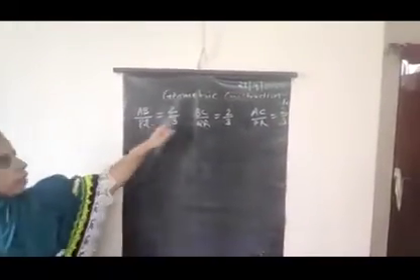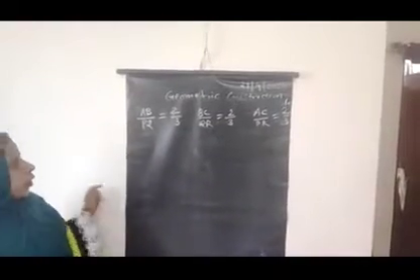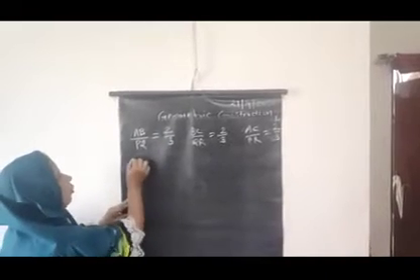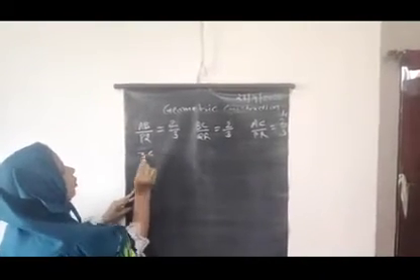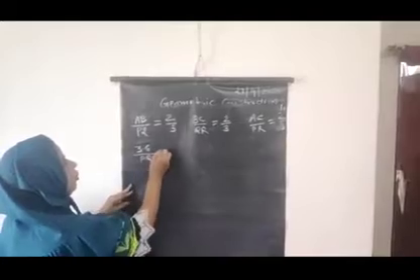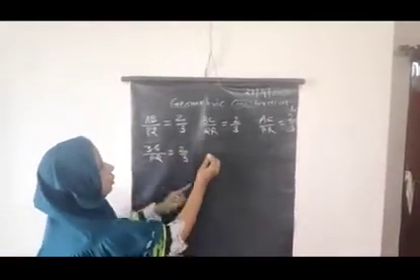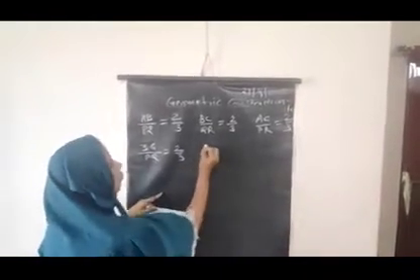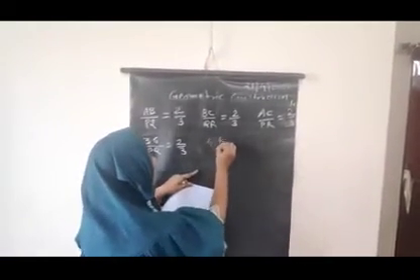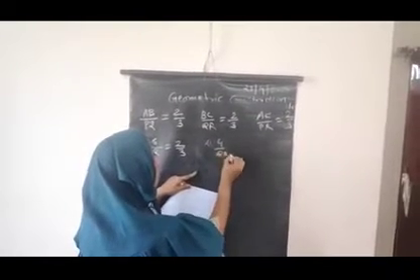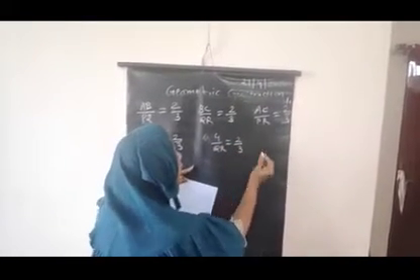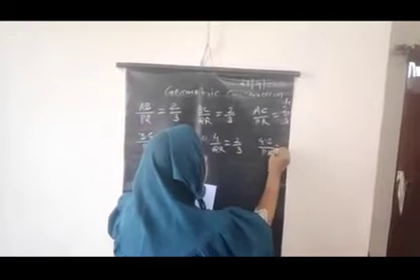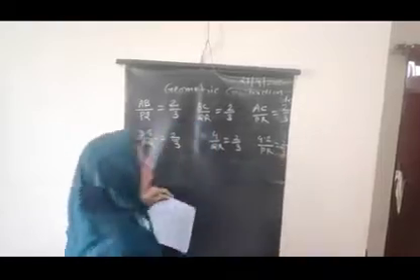Now we already have the lengths of triangle ABC. AB length is given 3.6. So now put the length: 3.6 upon PQ is equal to 2 upon 3. Length BC is 4, so 4 upon QR is equal to 2 upon 3 and 4.2 upon PR is equal to 2 upon 3.